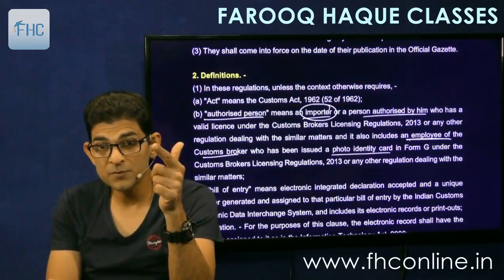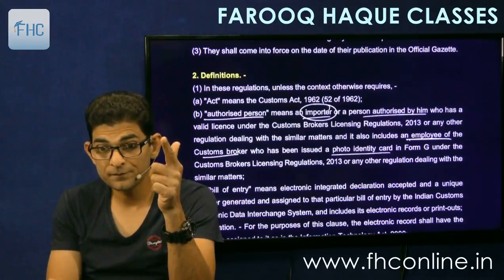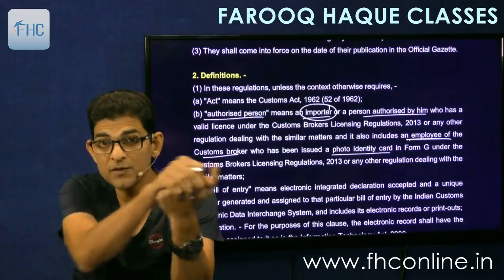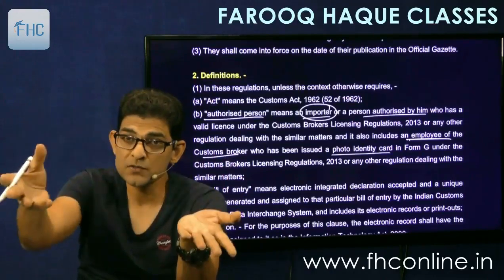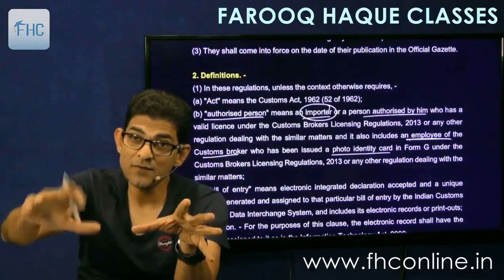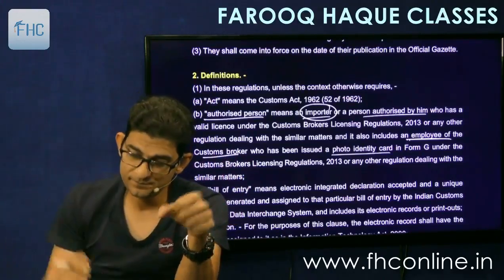Means importer himself can file the bill of entry, or authorized person. Who can be the authorized person? The custom broker can be authorized person. You can authorize him to file bill of entry on your behalf, or any of his employees who is also having a valid photo identity.